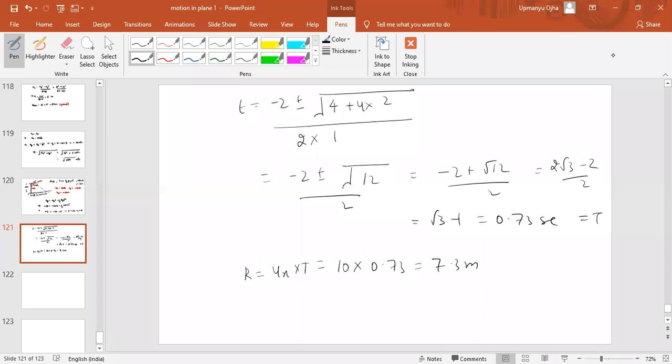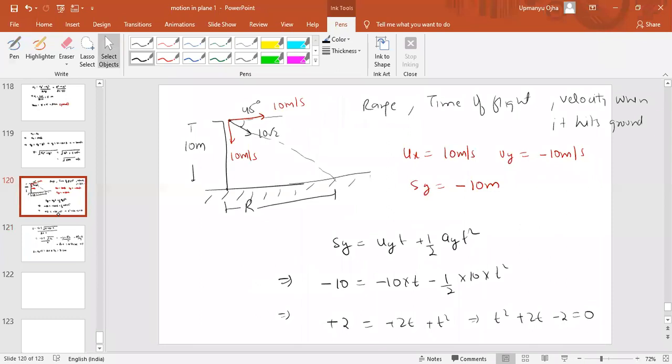Yes or no? So whatever type of projection comes, you have to find the initial velocity, final velocity, then you can find the time taken. Because the direction of velocity is on the negative side, see, this will have negative side velocity. That is why there is a minus there. Ux will be positive because it is on the right side.